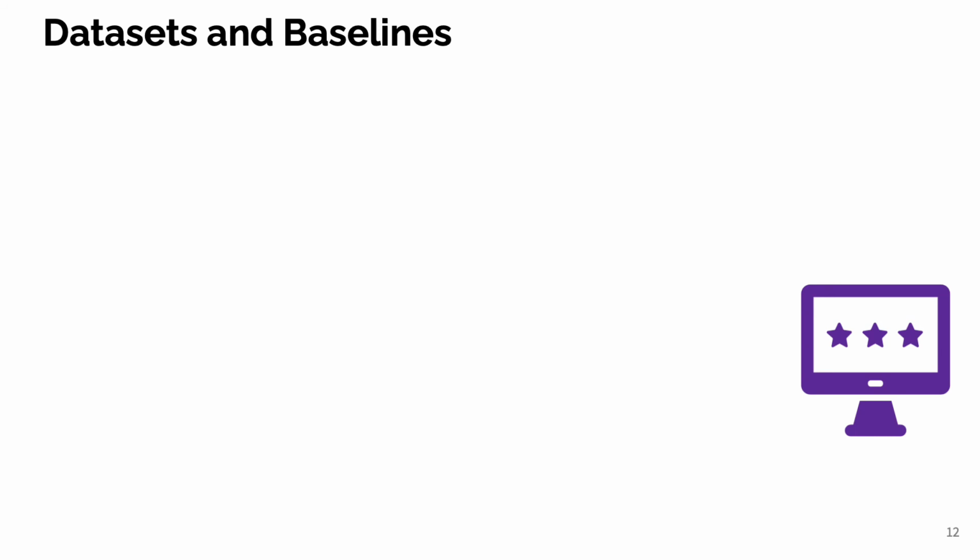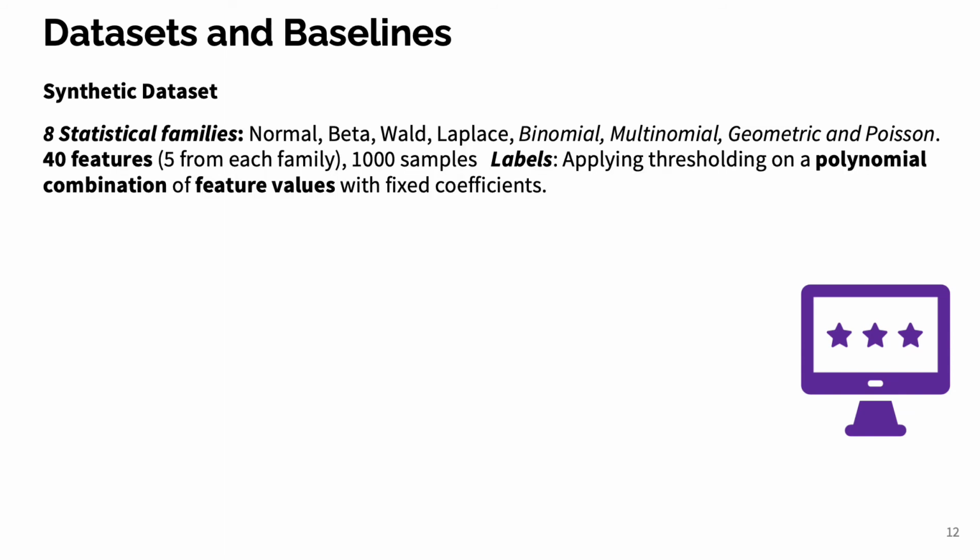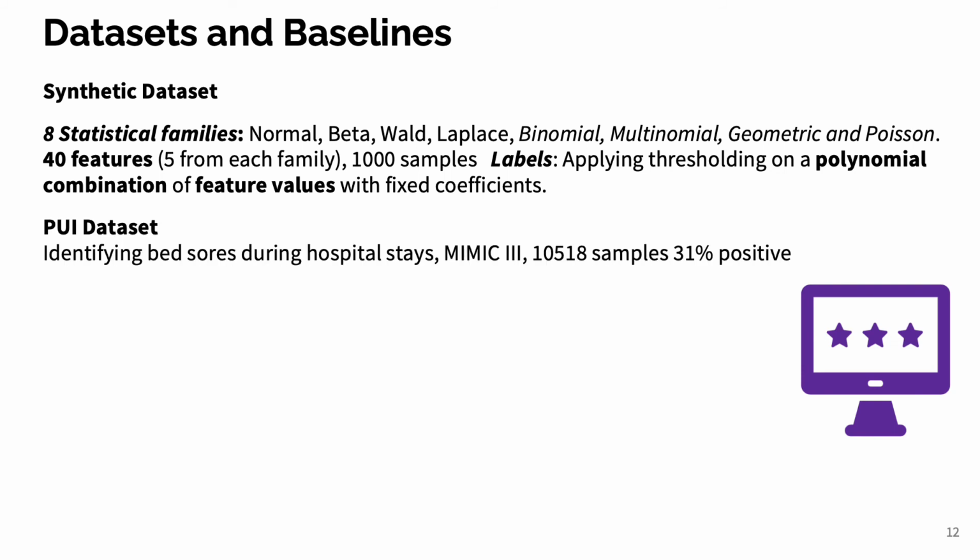We did experiments on a synthetic dataset of 40 features and 8,000 samples with 5 feature distributions, each from the 8 continuous and discrete families of distributions. We set the labels for each sample by using a polynomial combination of feature values and thresholding it to get the desired balancedness. Our real dataset for fraud detection consists of around 10K samples with 31% of them positive class.